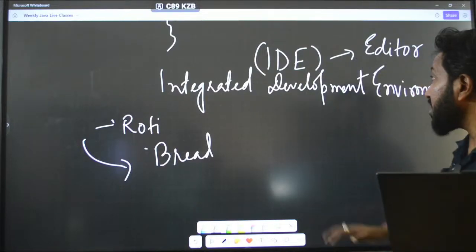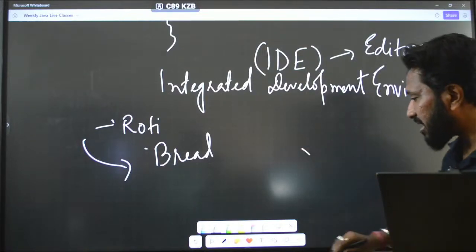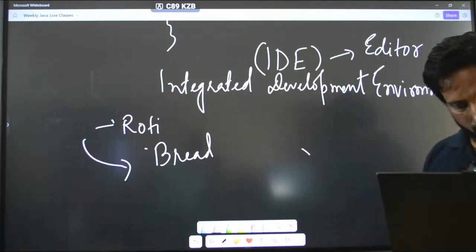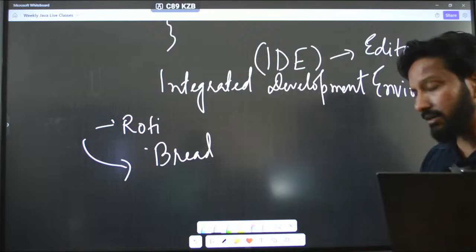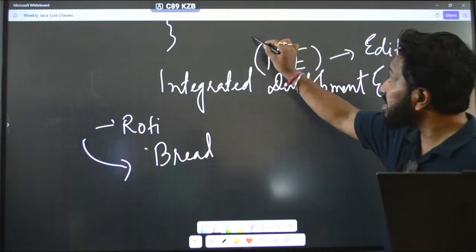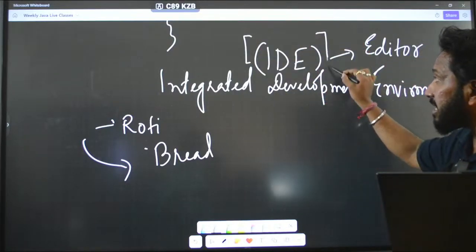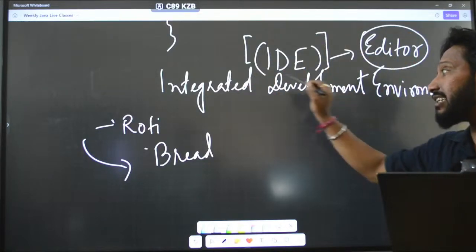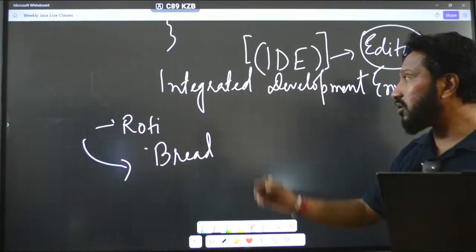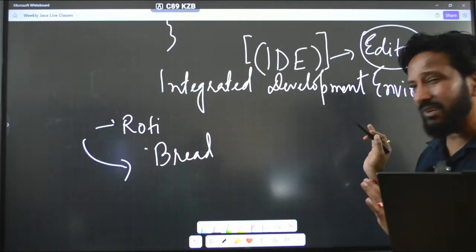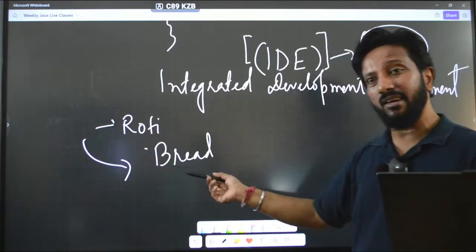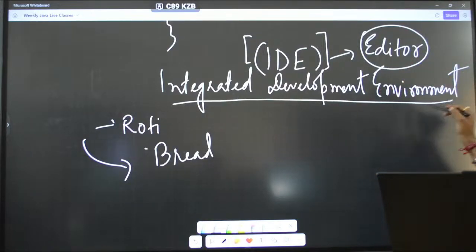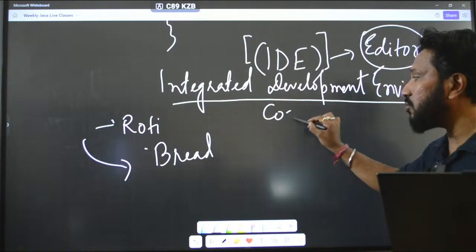So guys, as I said, let me undo this with Control Z. As I said, this is our editor. We call this an integrated development environment. It is just a simple fancy name, just like roti is called bread. Similarly, we call it an integrated development environment, where we actually write our code.